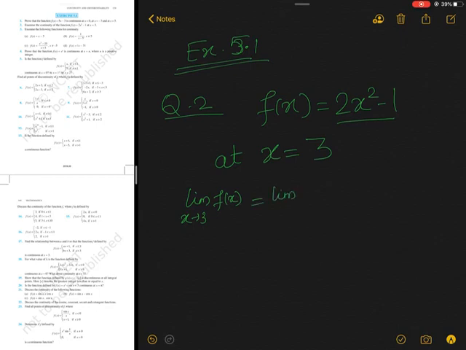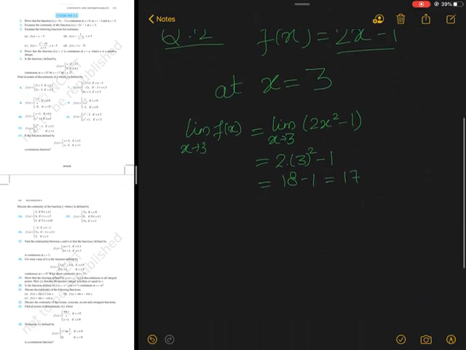It will become limit x tends to 3 of 2x² minus 1. When you put the value of x in this limit, you will get 2 multiplied by 3² minus 1, and it will become 18 minus 1, or I can say 17. So this is the limit at that point.